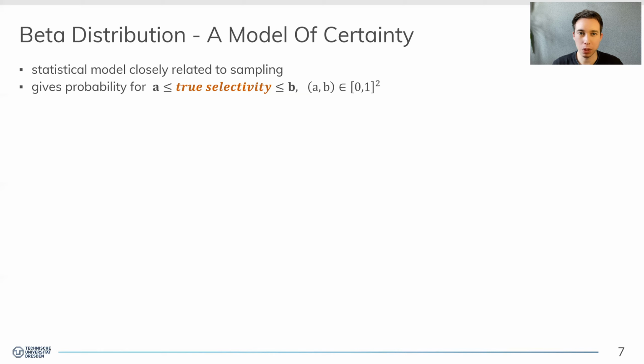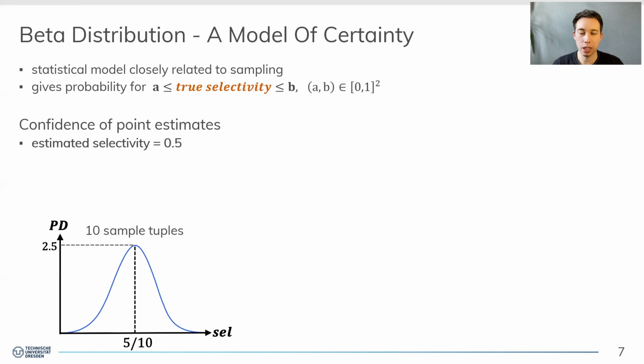So let's have an example. Here we have the point estimate or estimated selectivity of 0.5, which comes from a sample of size 10, where 5 out of 10 sample tuples qualify. Then we could say A is 0 and B is exactly this point estimate of 0.5. And we see that 50% of the probability mass falls within this interval. And this lines up with the intuition that we are equally likely to underestimate and overestimate the true selectivity.